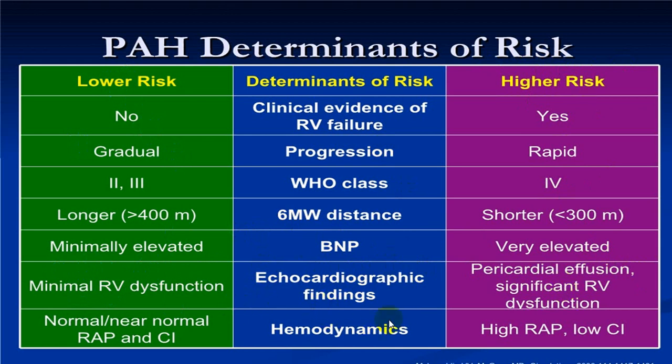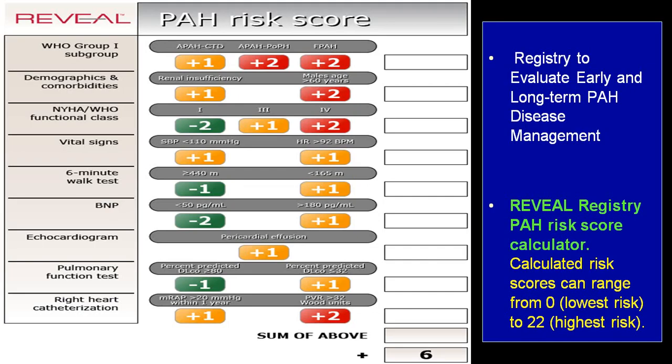Hemodynamic wise, if there is a very high right atrial pressure, then it is more in favor of a high risk group. Near normal right atrial pressure will be more in favor of a low risk group. So you can utilize this particular chart for differentiating a low risk group and a high risk group, because in the high risk group you will require a separate line of treatment.